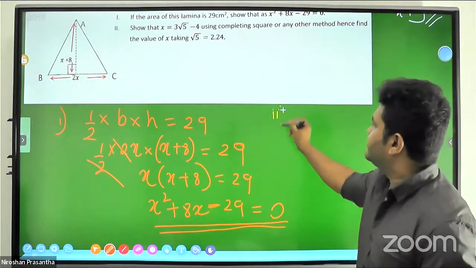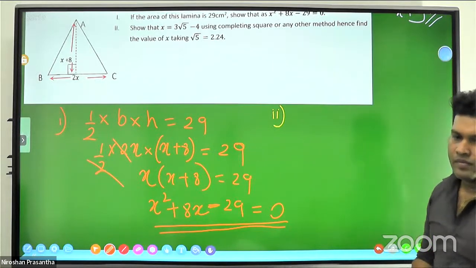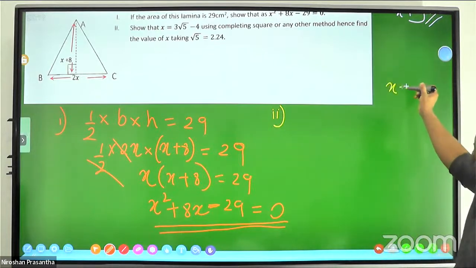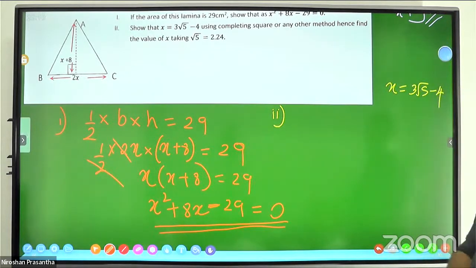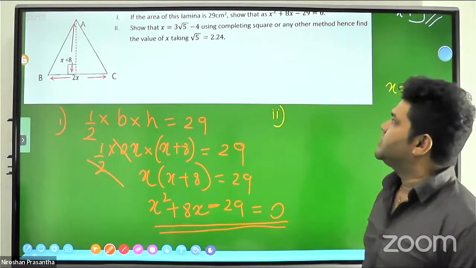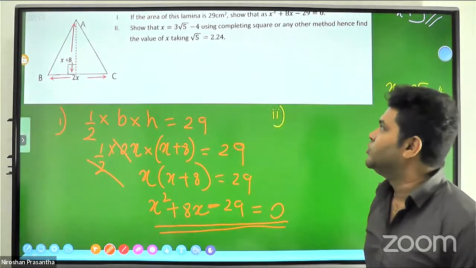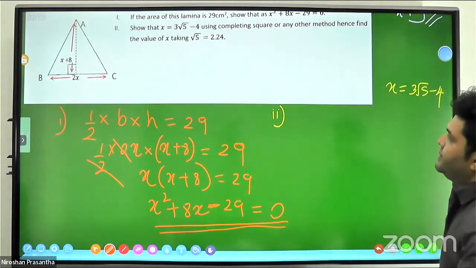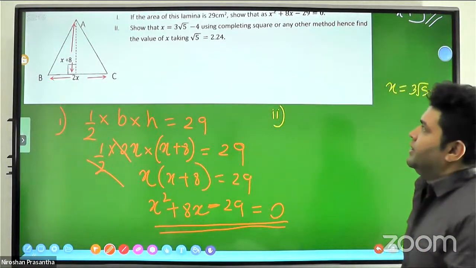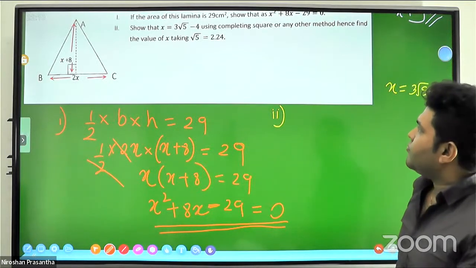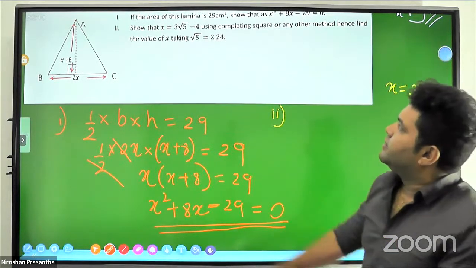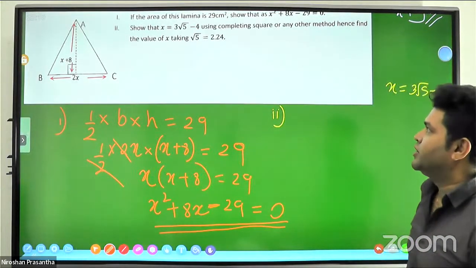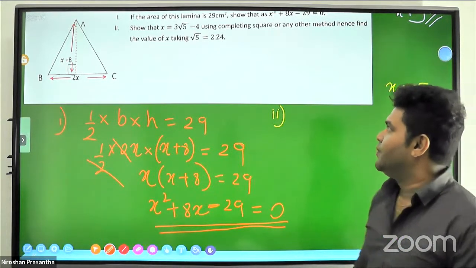The second one. So that x equals 3 root 5 minus 4. This is the target: x equals 3 root 5 minus 4. Using completing the square or any other method, hence find the value of x, taking root 5 as 2.24. Okay, now we will find that later. Then how to get it? You know that the target is 3 root 5 minus 4. You can show that the answer is 3 root 5 minus 4.